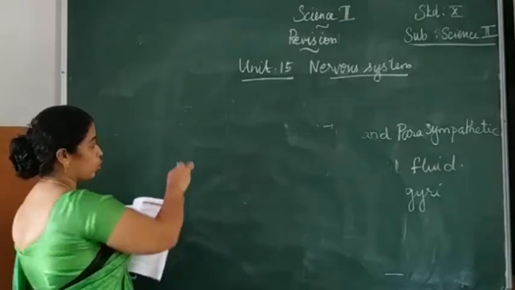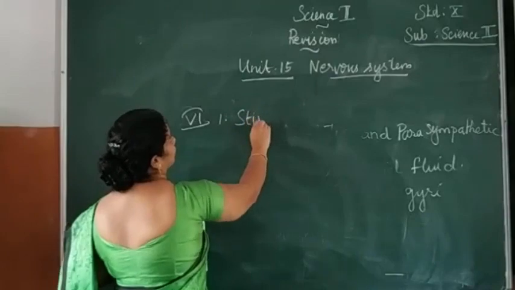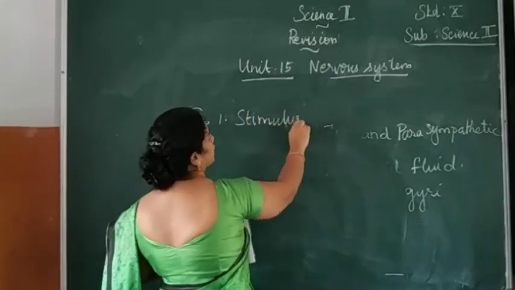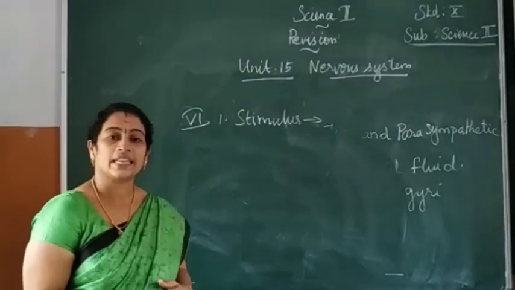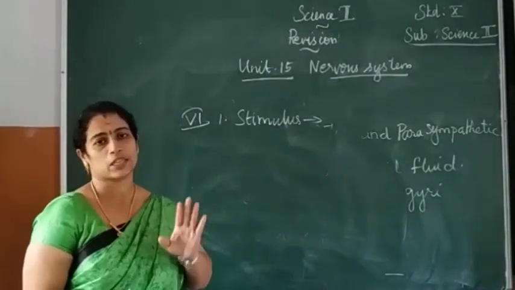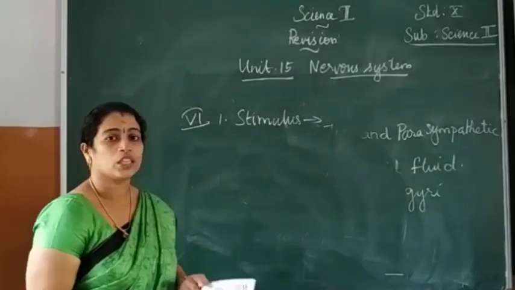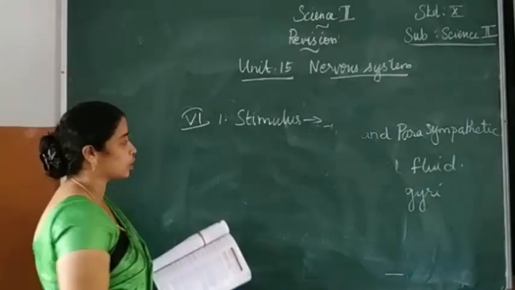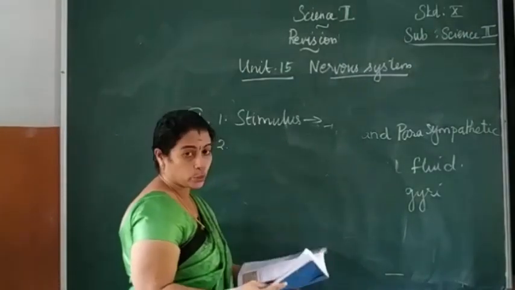Roman number 6. First one we have completed: what is stimulus? It is the change in the environment that is detected by the receptor present in our body. Second question, what are the parts of the hindbrain? Answer is on page number 222.